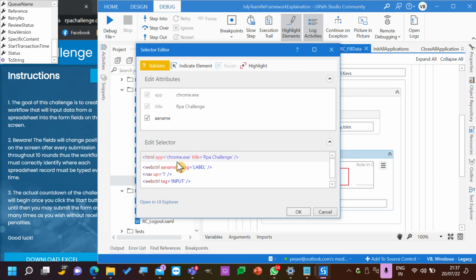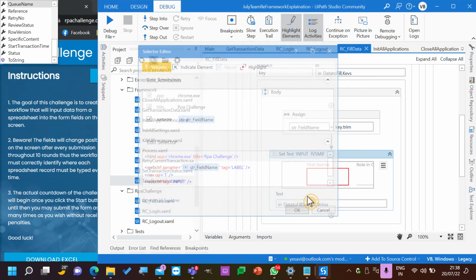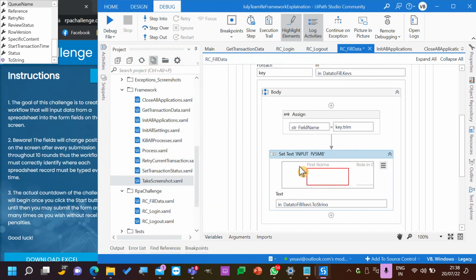This is a dynamic selector now. Let's add a use variable, and the variable is set field name. Confirm. Okay. Now, whenever this key changes, the value also will change. Let's run it again. Run.